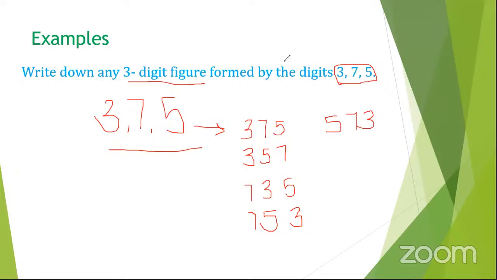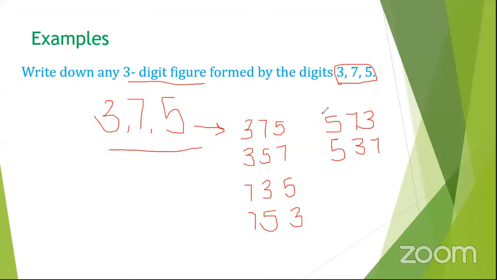There is also another number that can be formed. Lina, can you give me the other number? 537. Good, 537. You realize that out of the digits we had, these are some of the numbers we've made. We had 3 digits, but we formed 6 different numbers.